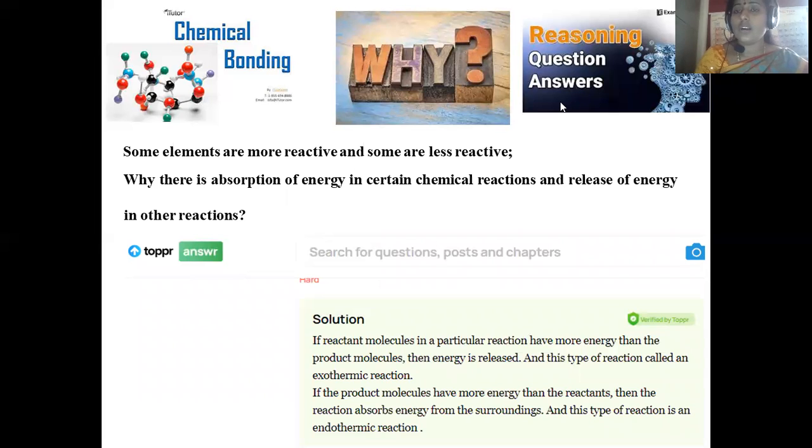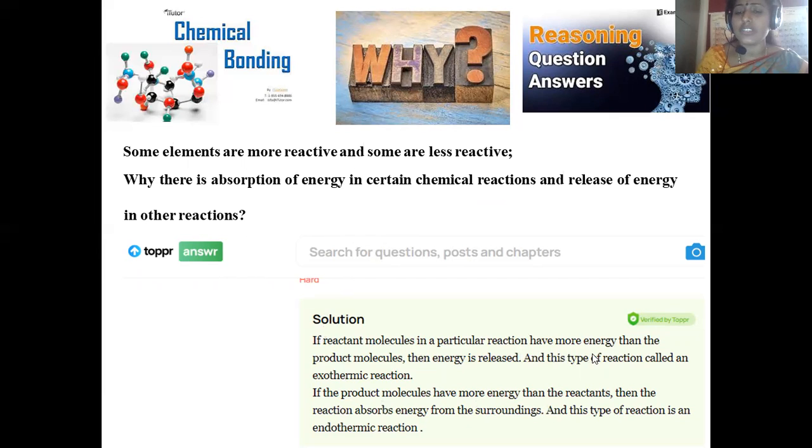Now, we are going to enter into questions which are related to the reasoning type. Some elements are more reactive and some other elements are less reactive. Why? There is the absorption of energy in a certain chemical reaction and release of energy in other reactions. So this is a reasoning question, and I collected the answer from a topper's answer. Thank you very much for your valuable information. And let us see what is the probable answer for this question.